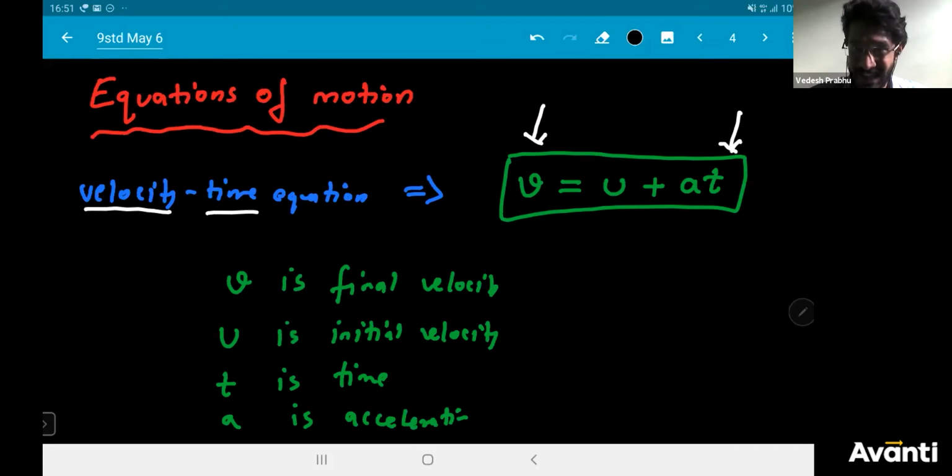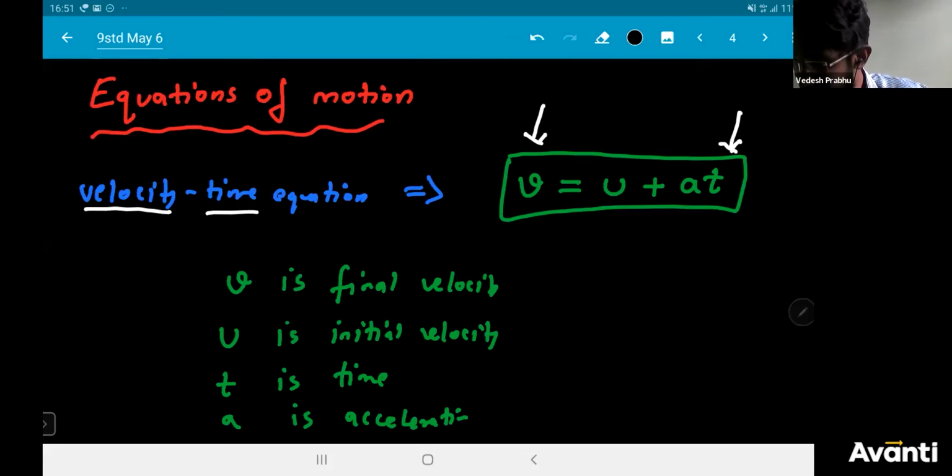This will again come back to you in the chapter on gravitation. So give your 100% focus and attention and learn how to solve these types of questions. First I will start with the numericals and then I'll teach the derivation part, because you should know how to use them so that you can appreciate the derivation later.